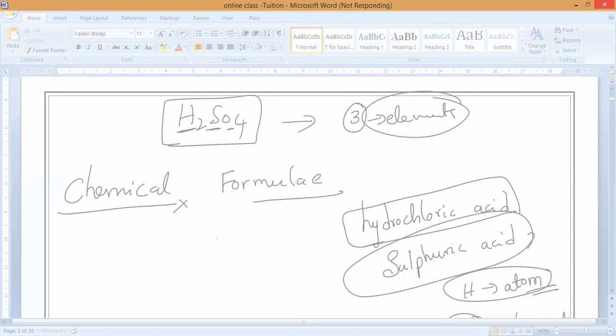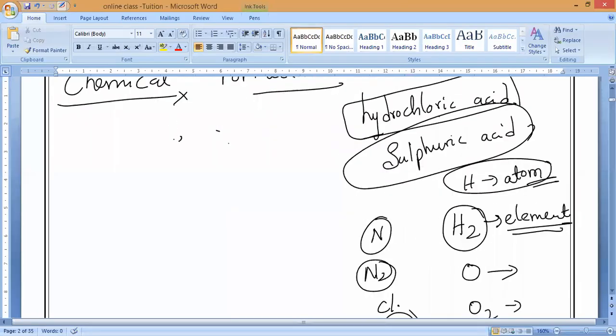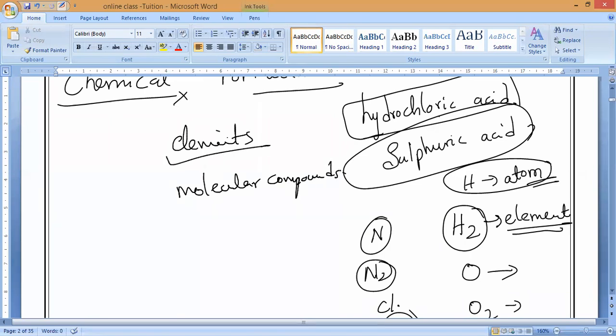Understand, guys? Please respond. Okay, you can write. So the chemical formula is for both elements as well as molecular compounds. Understand, Tamil Selvan?